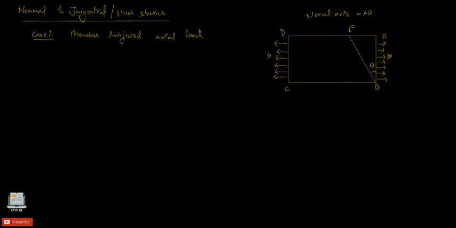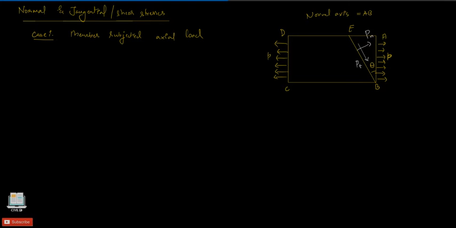So where does this tangential plane exist? It is BE itself, and over this we have our stress. This stress is our tangential stress tau, or we can represent it as PT, and the normal stress to the plane BE is Pn.